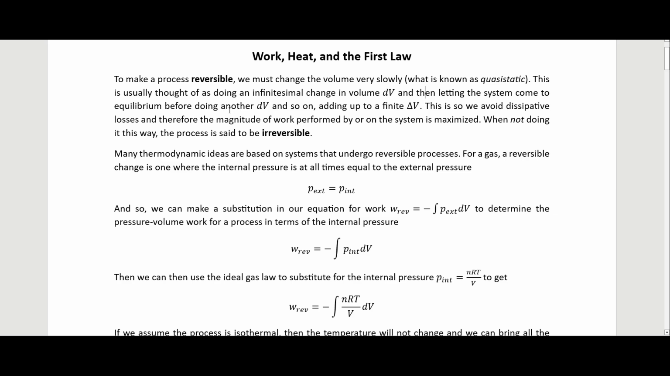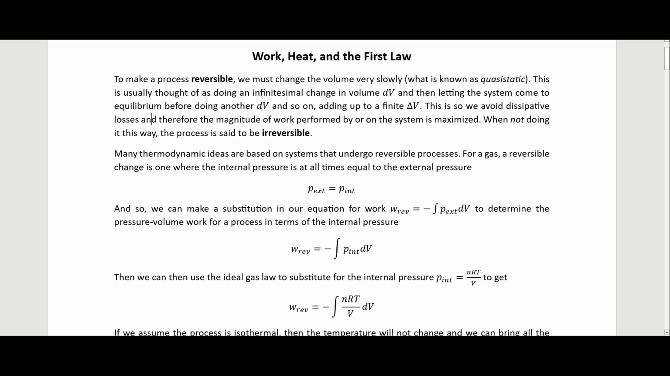This is usually thought of as doing an infinitesimal change in volume, so dV here, then letting the system come to equilibrium, which we haven't really formally defined yet, but if you just think about it intuitively, so we're letting it come to equilibrium before doing another infinitesimal change in volume, and so on. So you do this multiple times, adding up to a finite change in volume.